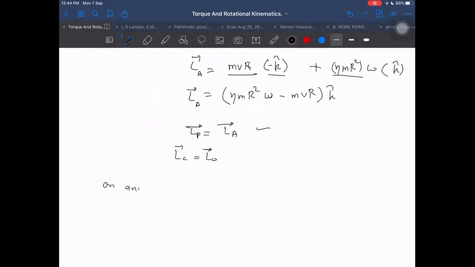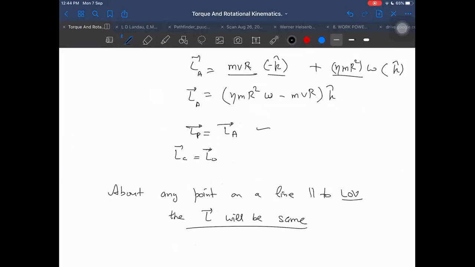About any point on a line parallel to the line of velocity, the angular momentum will be equal.